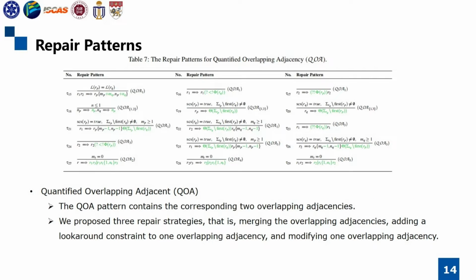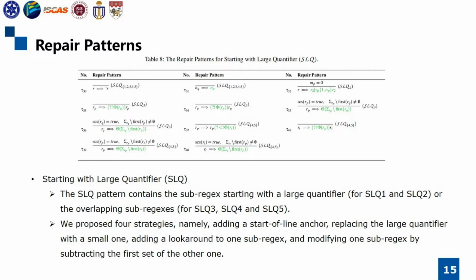The QOA pattern contains the corresponding two overlapping adjacencies. We need to ensure that only one overlapping adjacency would be selected when matching on a string. We propose three repair strategies, that is, merging the overlapping adjacencies, adding a lookaround constraint to one overlapping adjacency, and modifying one overlapping adjacency. The SLQ1 and SLQ2 patterns contain the sub-regex starting with a large quantifier.